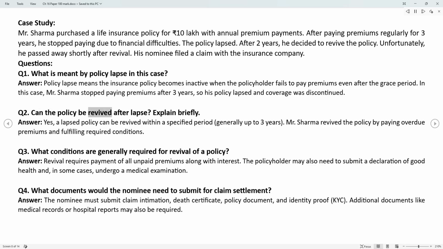Q2. Can the policy be revived after lapse? Explain briefly. Answer. Yes, a lapsed policy can be revived within a specified period, generally up to 3 years. Mr. Sharma revived the policy by paying overdue premiums and fulfilling required conditions.